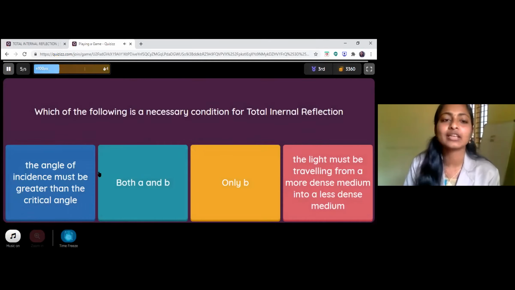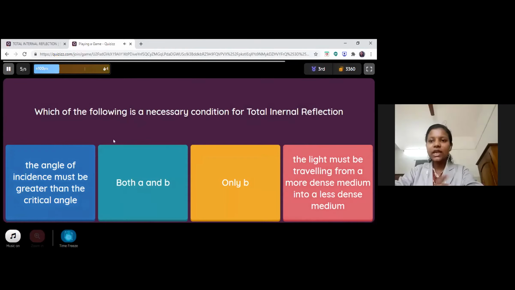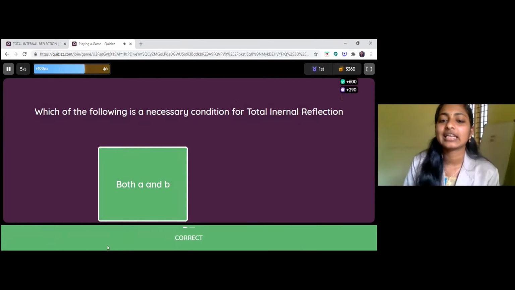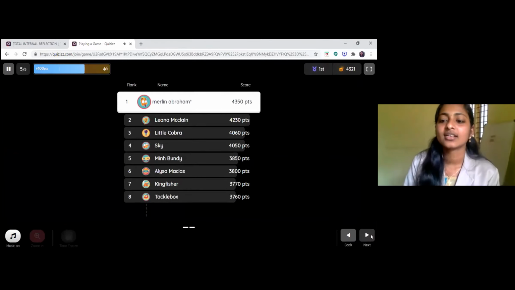So the last and final question is, which of the following is the necessary condition for total internal reflection? Option A, the angle of incidence must be greater than the critical angle. Option B, the light must be traveling from a more dense medium into a less dense medium. Option C, both A and B. And option D, only B. So which is the correct one? Both A and B. Yes, exactly. So that's all about today's session, and now we can move on to the follow-up activity.